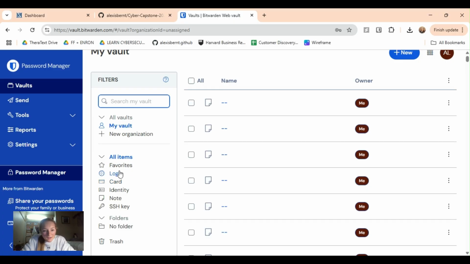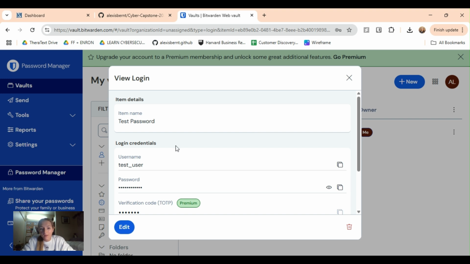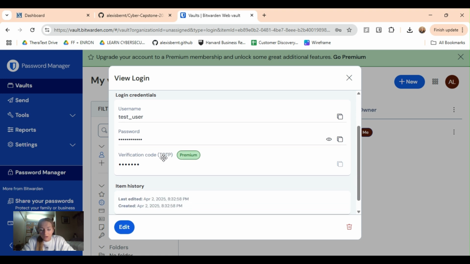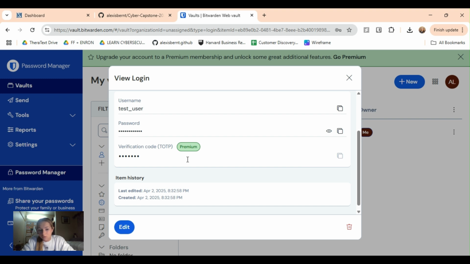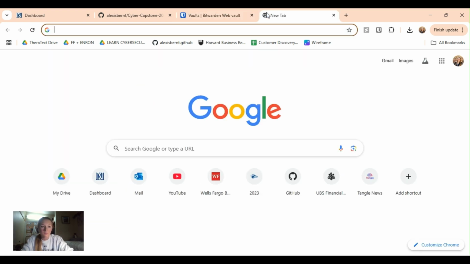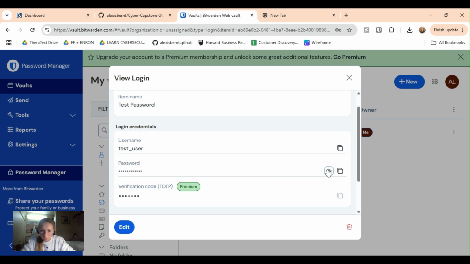So let's go to create a login. Right here we have test password. So just to show you what a login looks like, once you have that login created, it's going to have your item name. So this is just a test password, username, password for that account, and then verification code if you choose to create one. So if I copy my password and then if I paste it in some other platform, it shows you the password. And then again, I can also go over here and see what that password is.